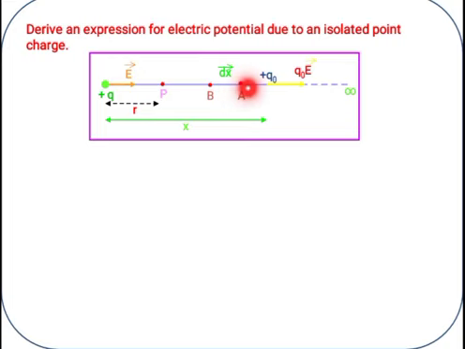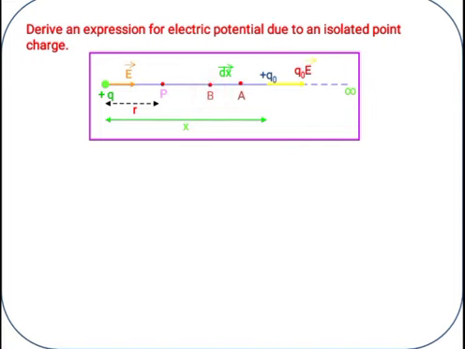That displacement is denoted by dx here. If the charge is moving from A to B, then there is work done.